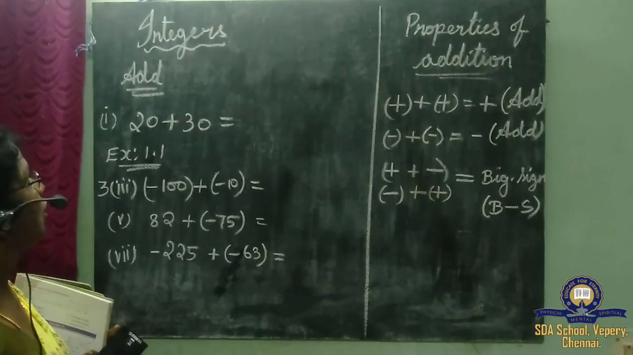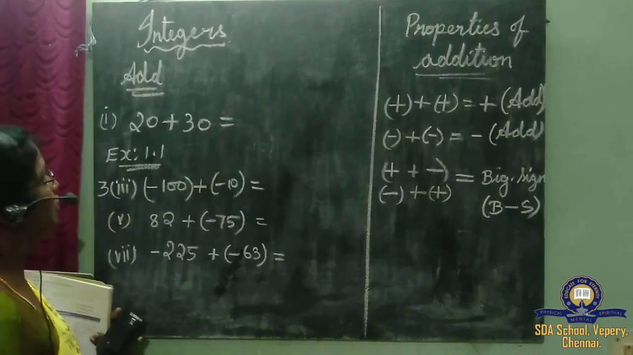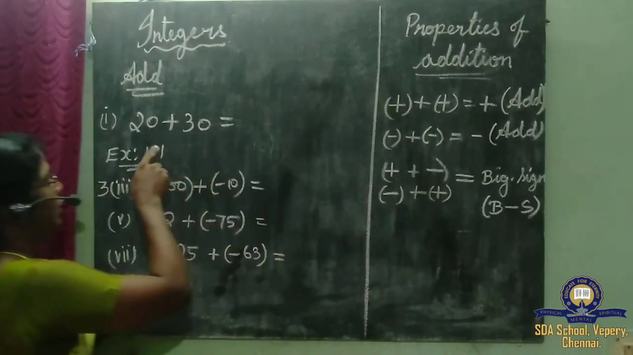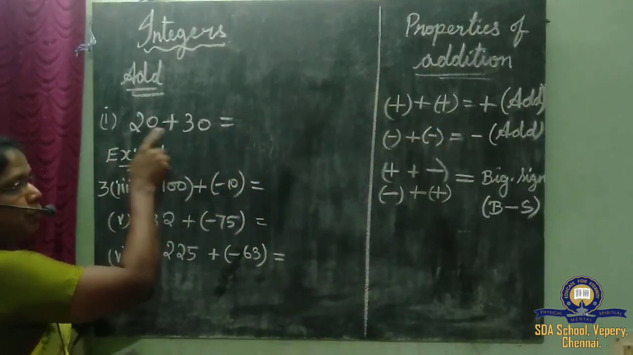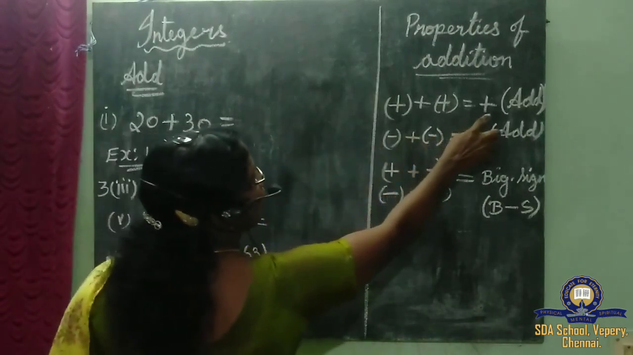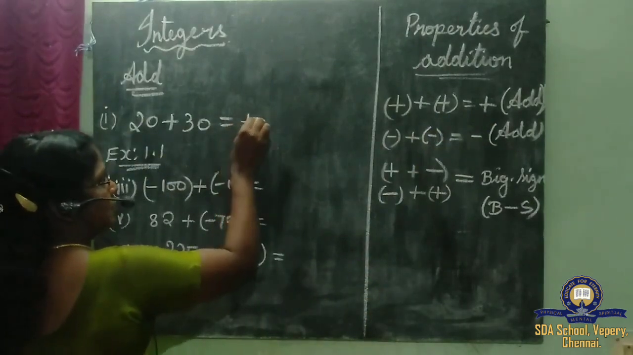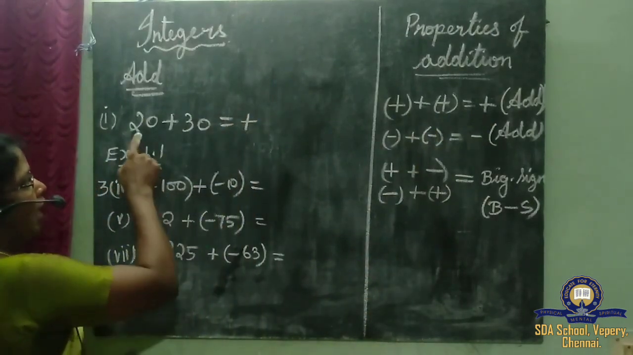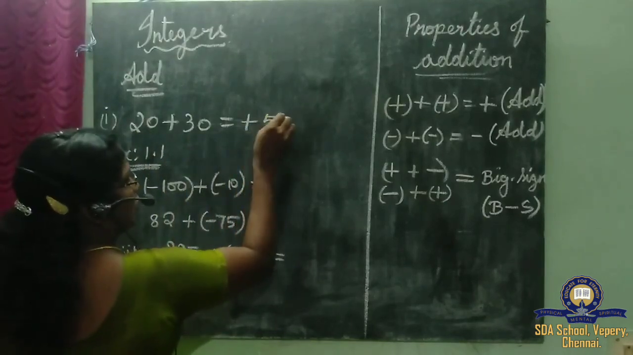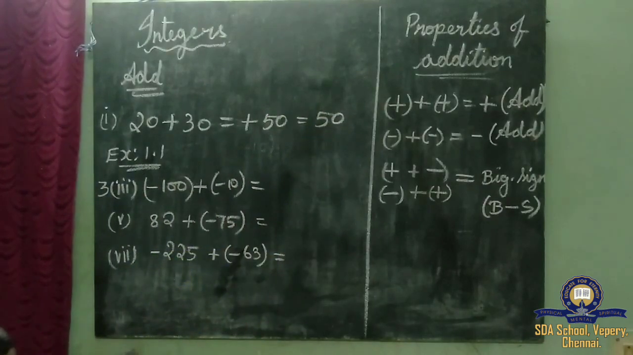Okay, students. We are going to add some integers now using the properties of addition. First one: two positive integers I have taken, 20 plus 30. Both are positive integers. So what should we put? Both positive means we write the positive symbol, plus, and add the integers. 20 plus 30 is what? 50. So the value is 50.